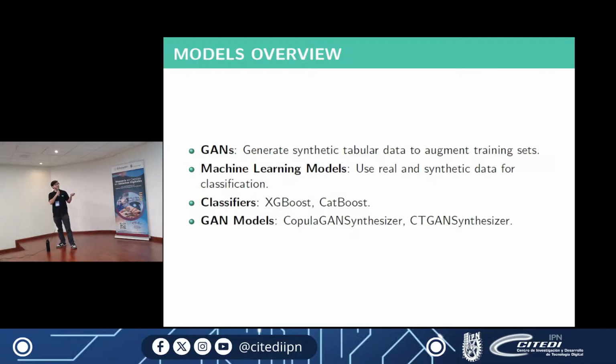The classifiers that we used were XGBoost and CatBoost, and we use those classifiers to get the metrics. The GAN models that we used to generate the synthetic data were CopulaGAN and the CTGAN synthesizers. So basically, those are the tools we used.